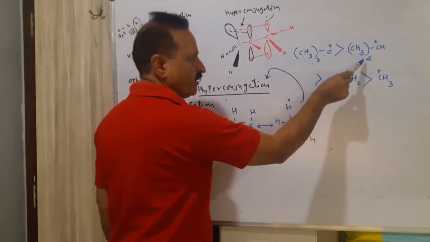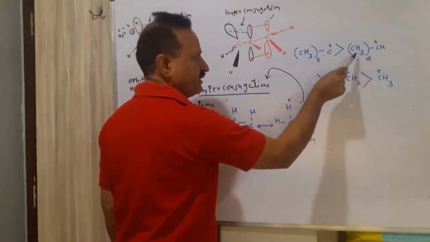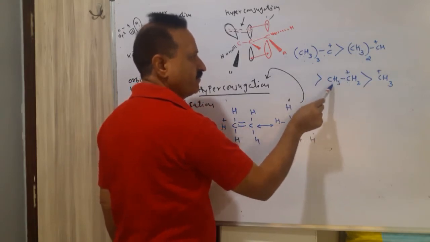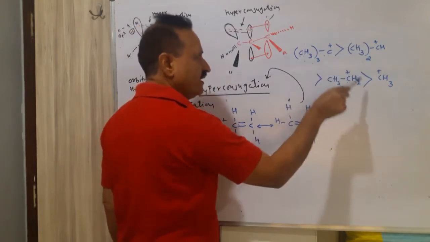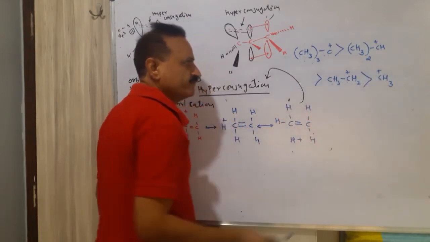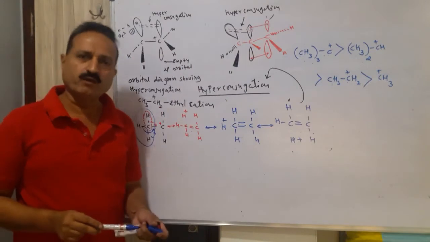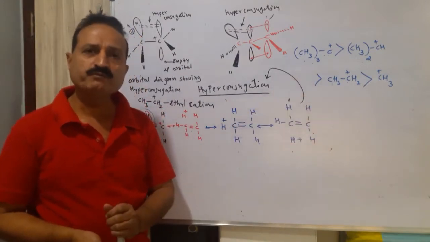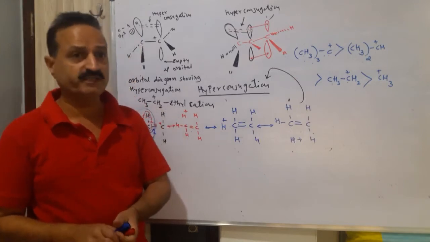Here, with 2 alkyl groups on the carbocation, stability is less. Here, with 1 alkyl group on the carbocation, stability is less than this. And with no alkyl group on the carbocation, stability is very low. So this is the stability order, which depends on the number of C-H sigma bonds.